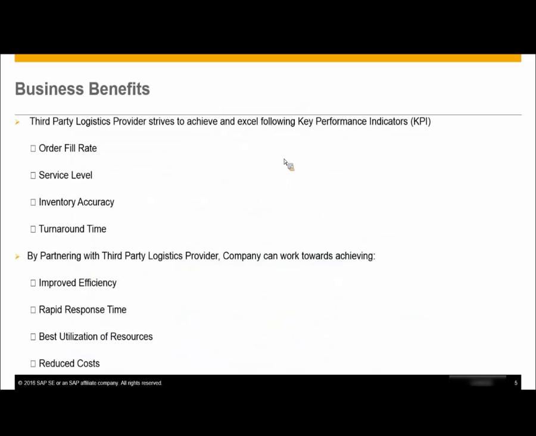So, what are the business benefits of using third-party logistics? Well, there are many business benefits of using third-party logistics in a company. So, firstly, as a third-party logistics provider, what is his main motto? His main motto is to try to achieve and excel at the following key performance indicators. Say, for example, if I am a 3PL provider, my main intention would be to achieve the following. First would be the order fill rate. Order fill rate is nothing but the accuracy of order fulfillment. So I fulfill most of the orders that my customer requests. So that's my first KPI.